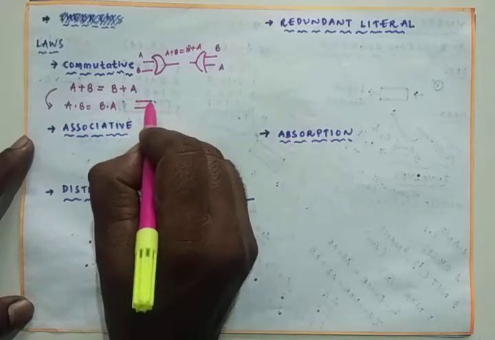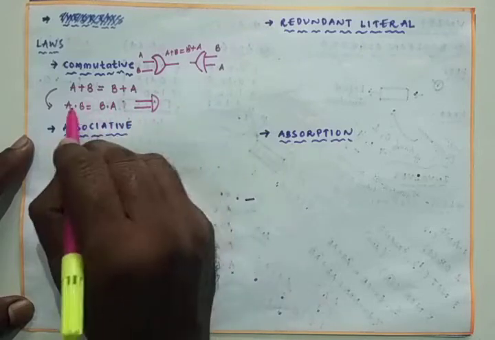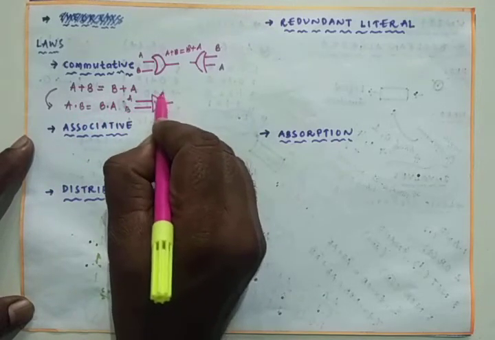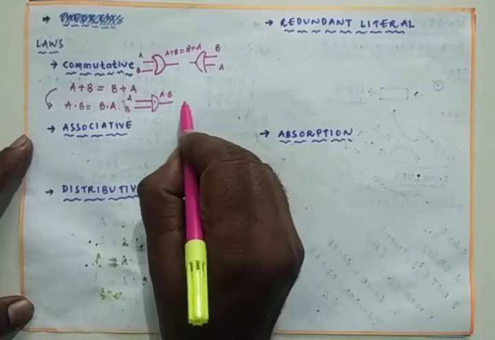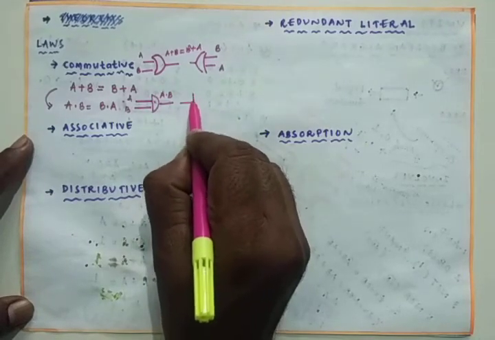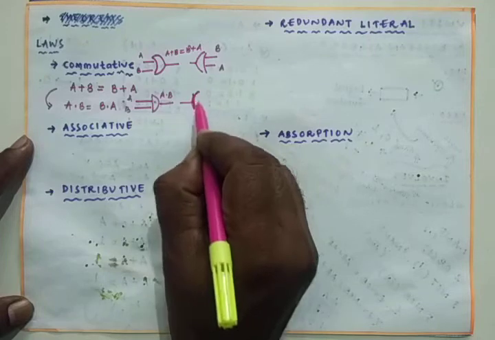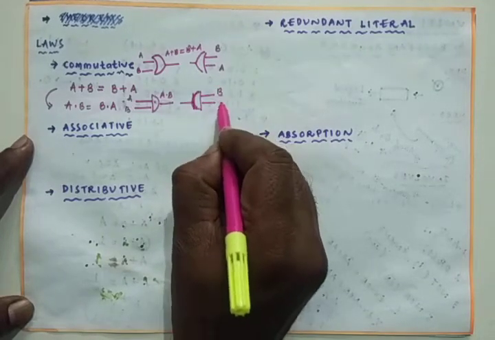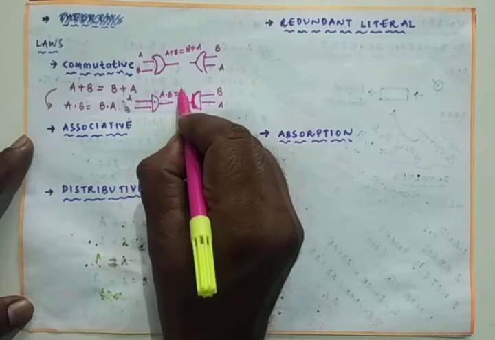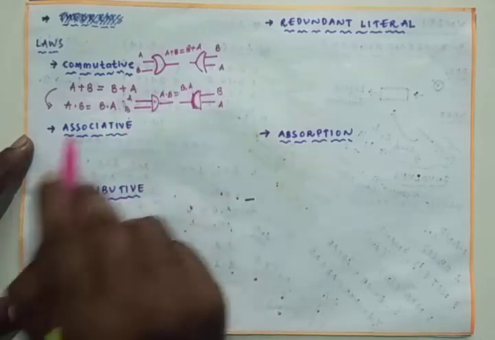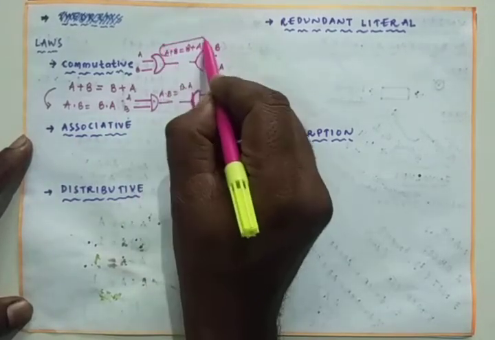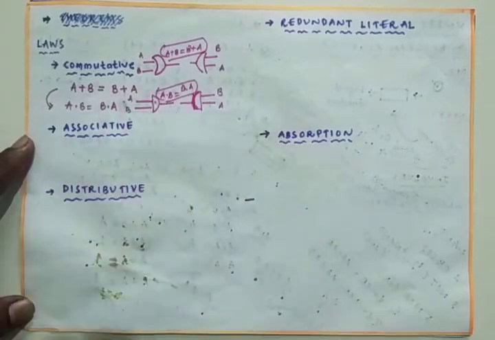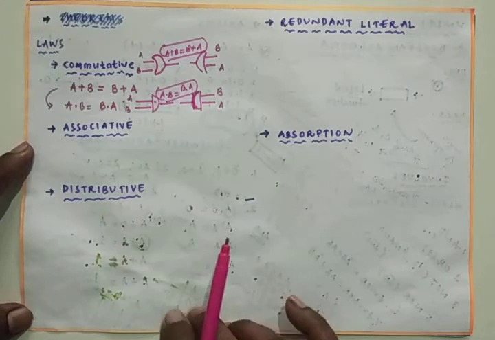If you go with the logical operation, first one, inputs are A and B, output is A dot B. And coming to the right hand side, we will be having one more logic gate. Assume that the inputs are B and A, then the output will be B dot A. Here A plus B is equal to B plus A, and A dot B is equal to B dot A.